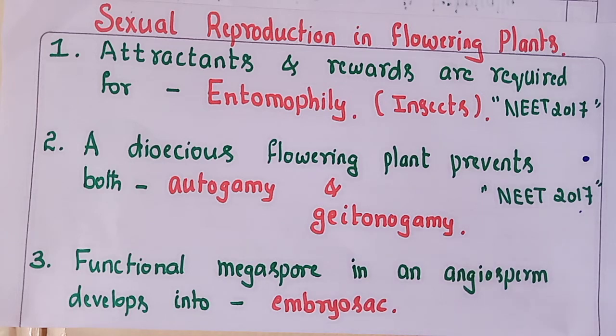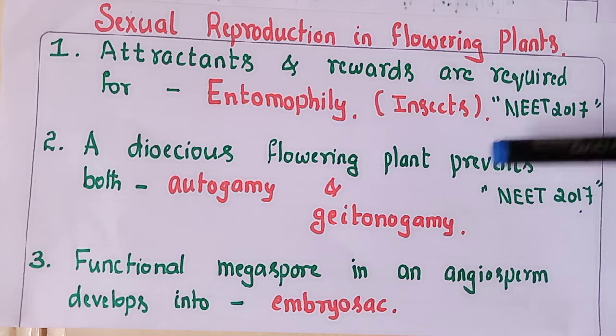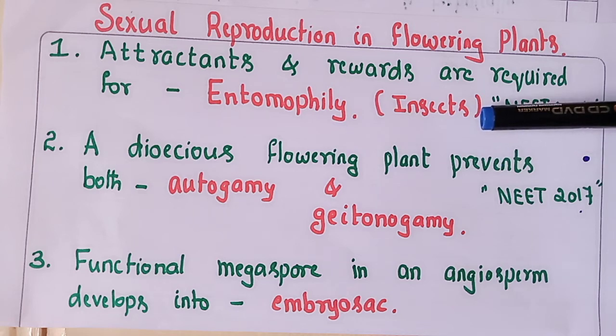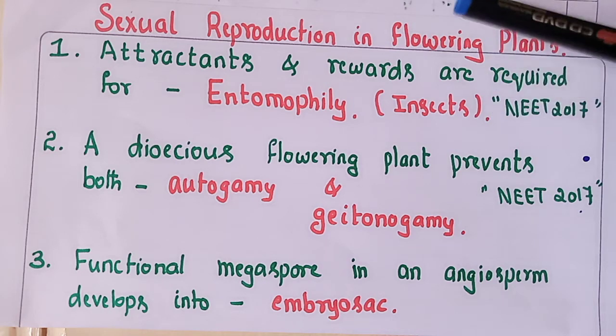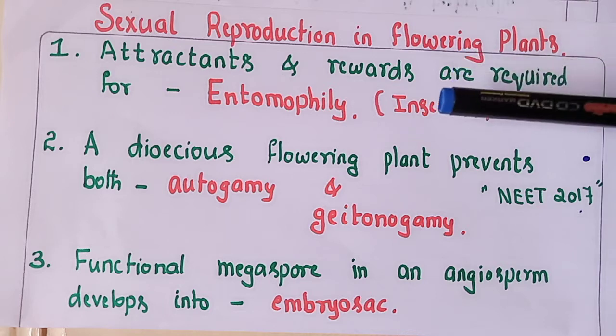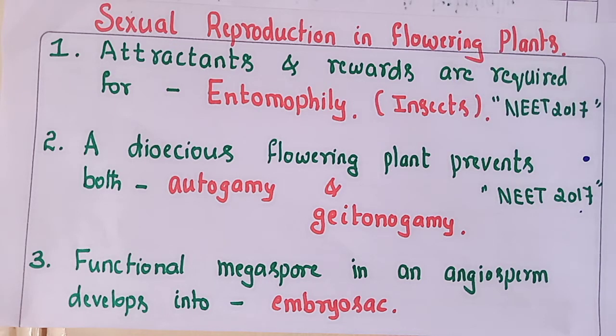Here is the first question: attractants and rewards are required for. This question is related to pollination, and in abiotic pollination, agents are required. If the pollination takes place with the help of insects, such pollination is called entomophily. In order to attract insects, the flower is colorful, with nectar and fragrance. Those are the attractants and rewards required for pollination by insects, which is called entomophily.